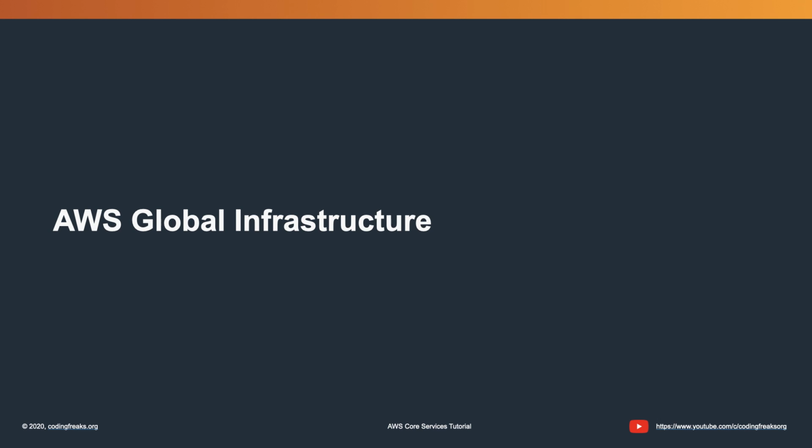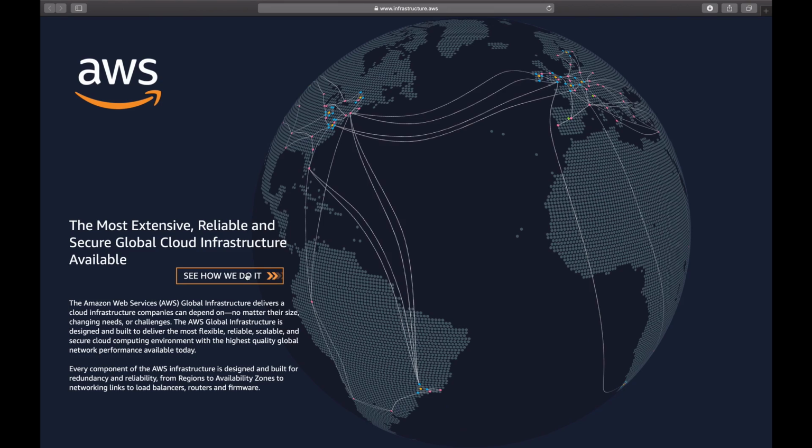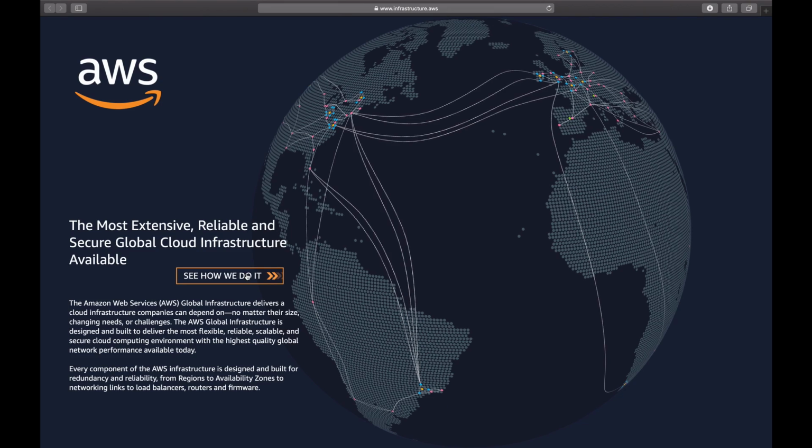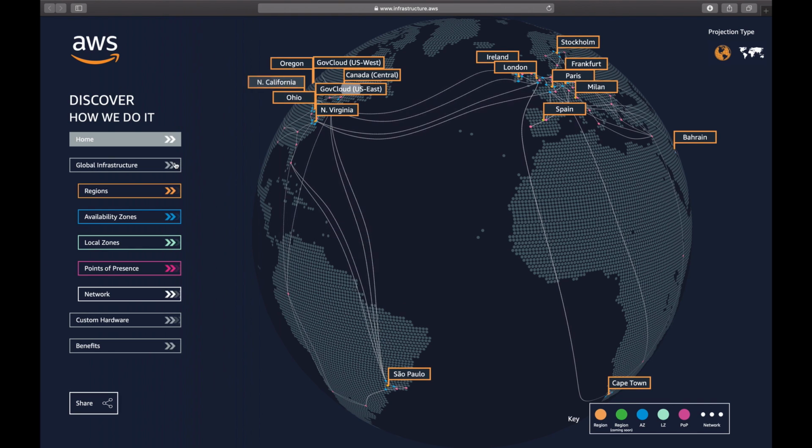Before we dive into any of the services, let us understand the global infrastructure of AWS Cloud. AWS is maintaining an interactive map-based web page for this. Let's start. Launch your favorite browser and surf the web page infrastructure.aws. Click on this link. You will see the globe with infra of AWS Cloud.